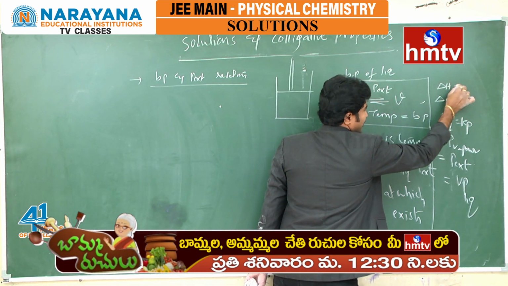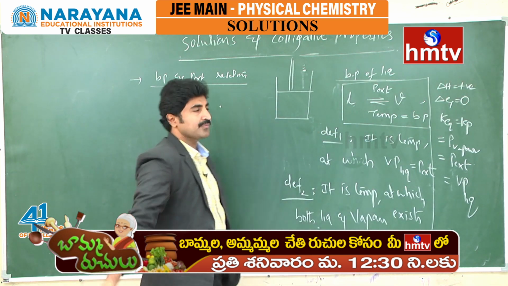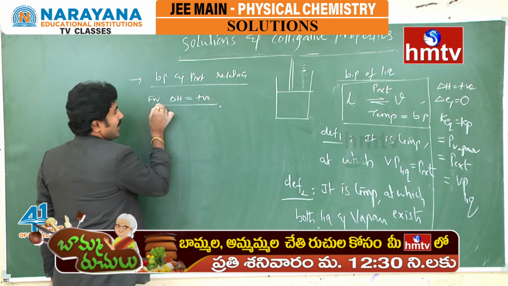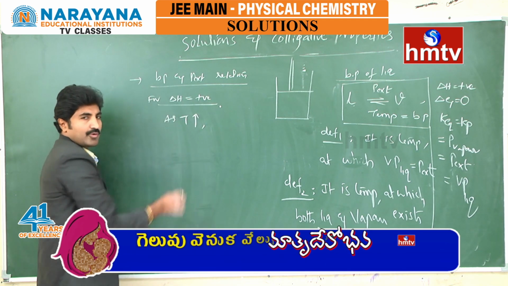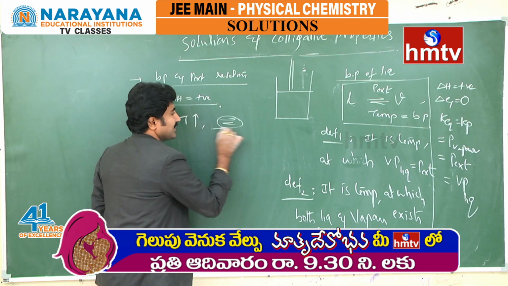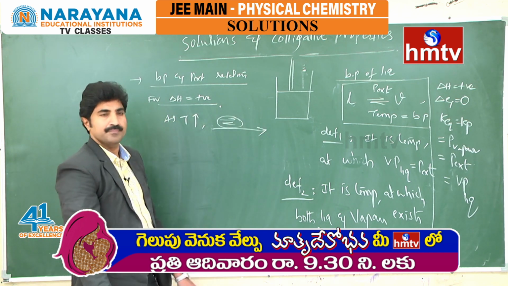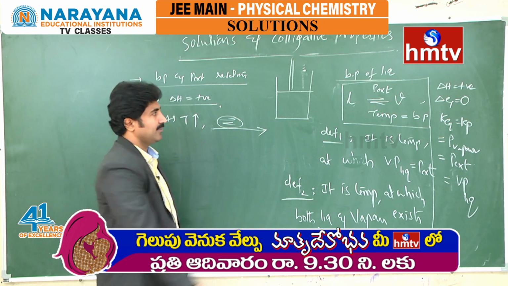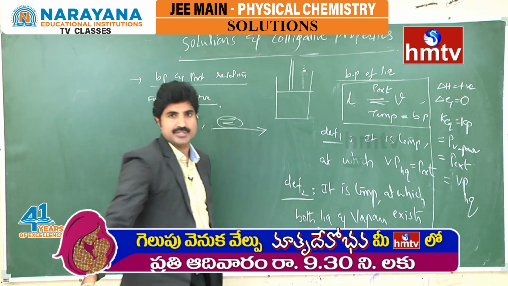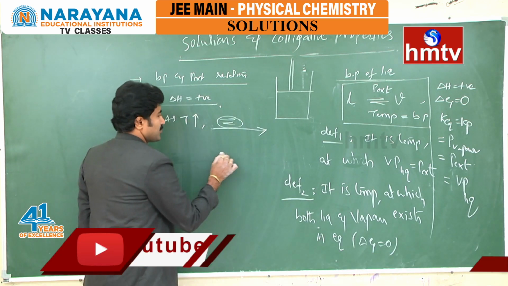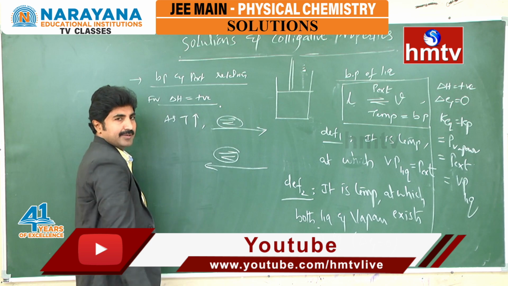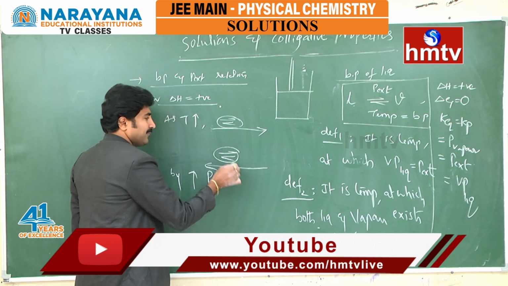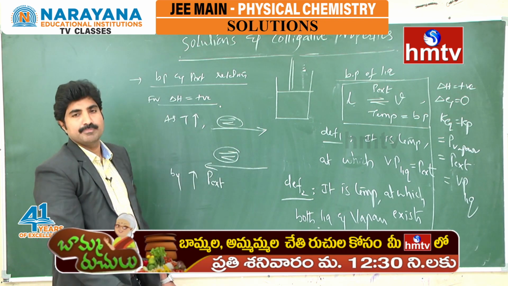This is an endothermic process, delta H is positive. For an endothermic process, with delta H positive, as temperature increases, what happens? Equilibrium will shift to the endothermic side, the forward direction. Equilibrium will be disturbed. To restore the original equilibrium, we now manipulate the pressure by increasing the pressure. By increasing only the external pressure, that equilibrium will be restored.